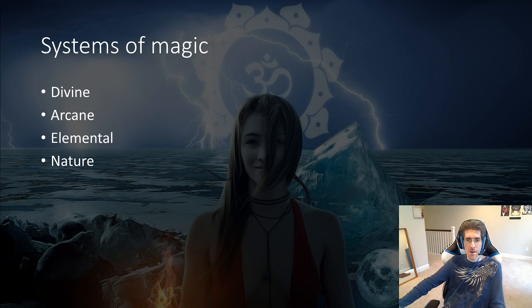There are four primary categories that all systems of magic fall into: divine magic, arcane magic, elemental magic, and nature magic. Across the hundreds of novels and manga that I've read, both Western novels and translated Eastern novels, all systems of magic fall into these four broad categories.